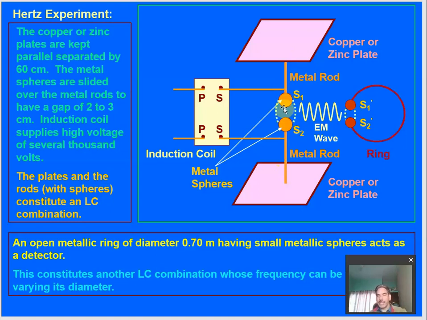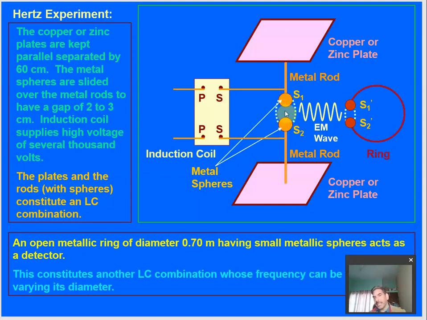This electric spark is nothing but the oscillating electric field. Now this oscillating electric field exists in the vertical direction between sphere S1 and sphere S2. This oscillating electric field, due to the motion of the charges, creates a changing magnetic field, which also exists between the two spheres, the space between the two spheres.